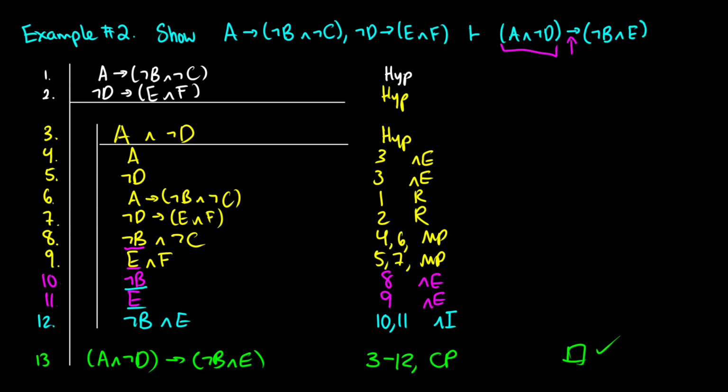Okay, so if we take out the lines, this is what our final proof looks like. We should get rid of these colorful lines if we can. That way we can see what it looks like. Okay, so that was example number 2, a little bit more complicated than example number 1, but another good illustration of the conditional proof, reiteration, modus ponens, conjunction elimination, and conjunction introduction. Like everything we introduced was used in this proof.